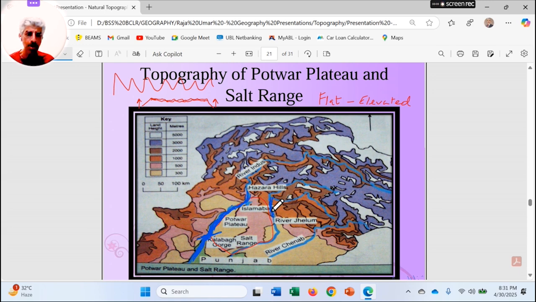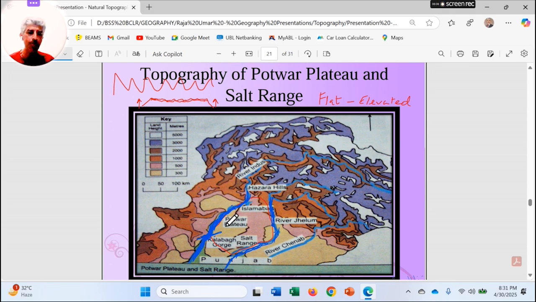And on the eastern side, we see river Jhelum. This is Azad Kashmir region. River Jhelum flows southwards. From Mirpur region, it enters Jhelum, Punjab, and flows southwards up to this point. Then it takes a turn towards the southwest and flows on the eastern side of the whole Pothwar Plateau and goes downwards.